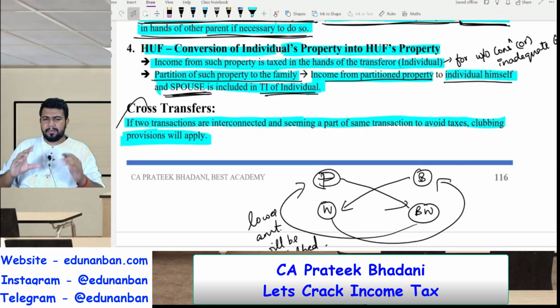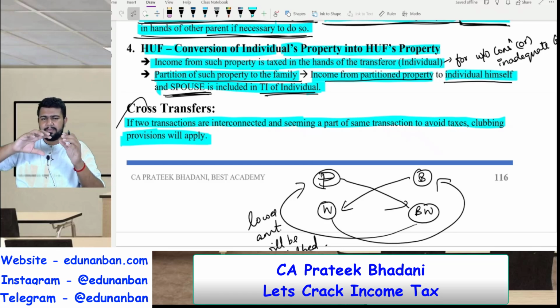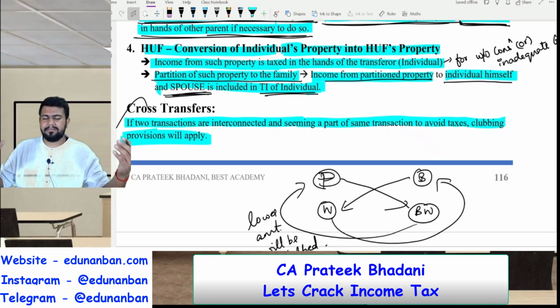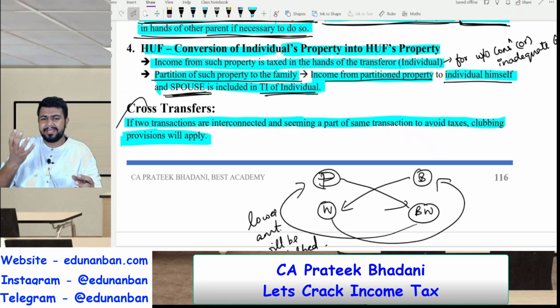If a property is transferred by an assessee to a HUF and the HUF gets partitioned, and on the partition the property gets shared between all the members of the family, in such case the income received from the partitioned property by the assessee himself and the spouse, both will be taxed in the hands of the assessee.